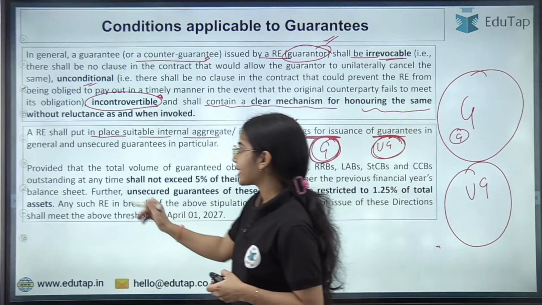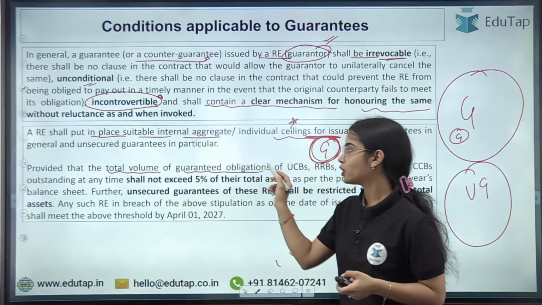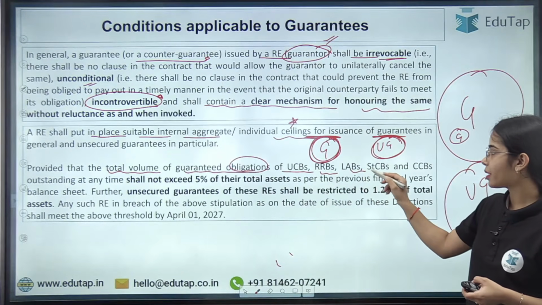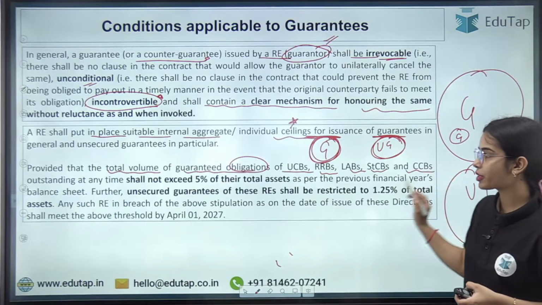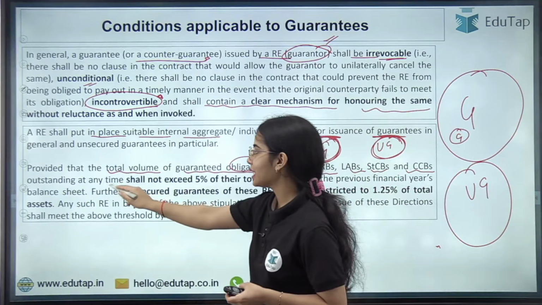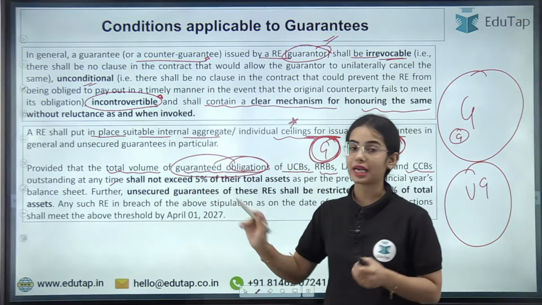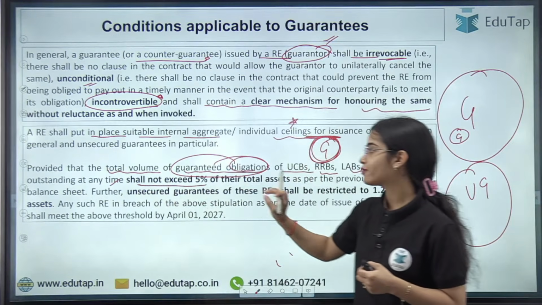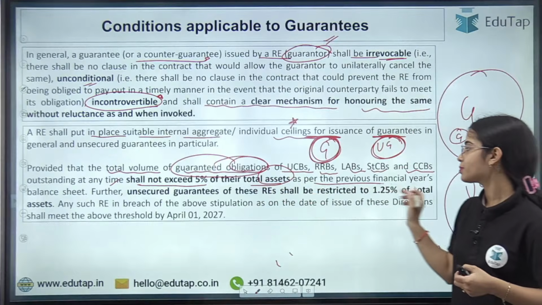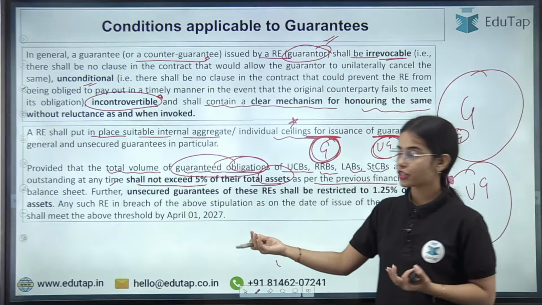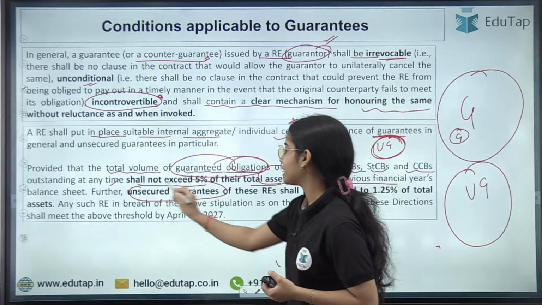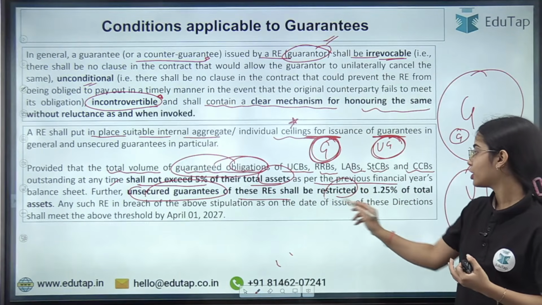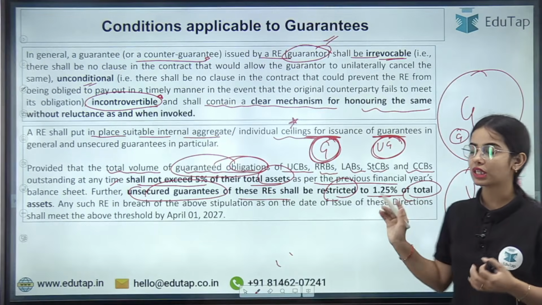Okay, provided that the total volume of guaranteed obligations of urban cooperative banks, RRBs, local area banks, state cooperative banks, central cooperative banks outstanding at any time. So, guaranteed obligations that are outstanding at any time for these entities shall not exceed 5% of their total assets as per the previous financial year balance sheet. Further, unsecured guarantees of these regulated entities shall be restricted to 1.25% of the total assets.